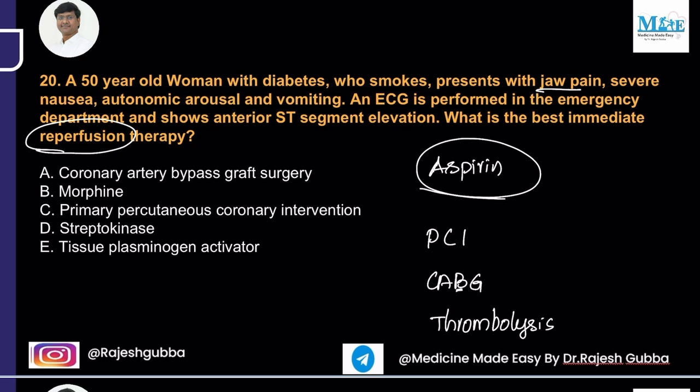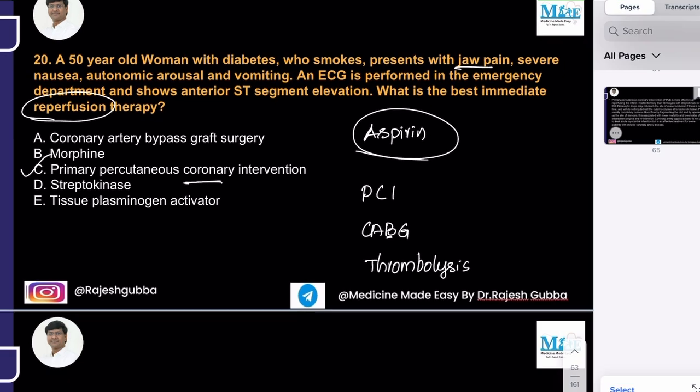Out of which, which is best? That is, primary PCI is the best, because it will cause 100% revascularization and we can do a minimally invasive procedure, right? So primary PCI will be the best. Next question.